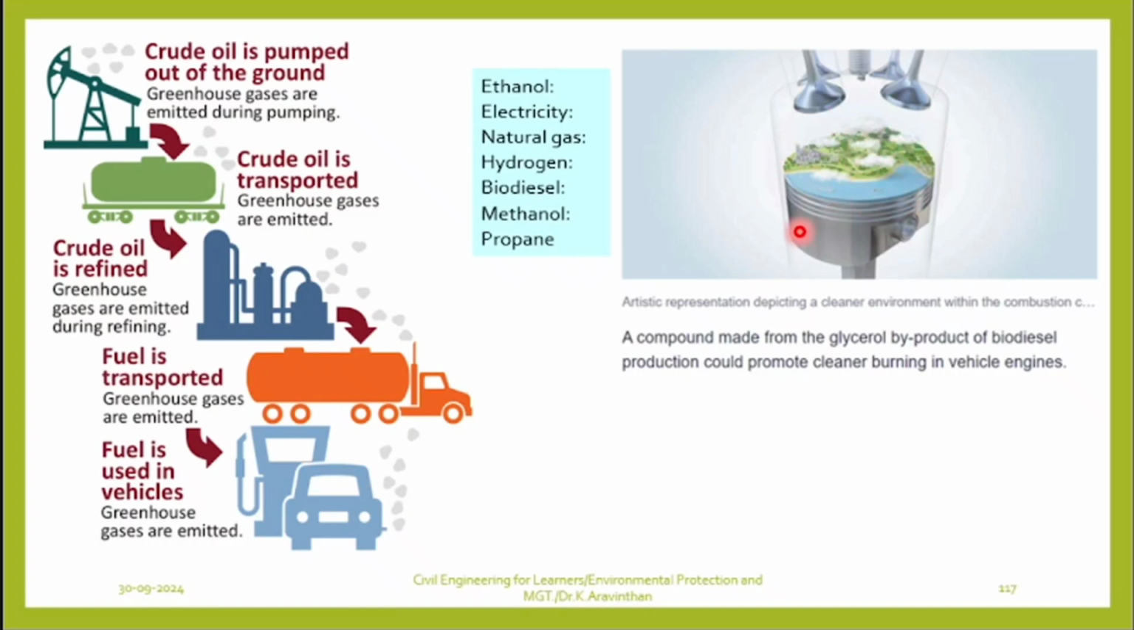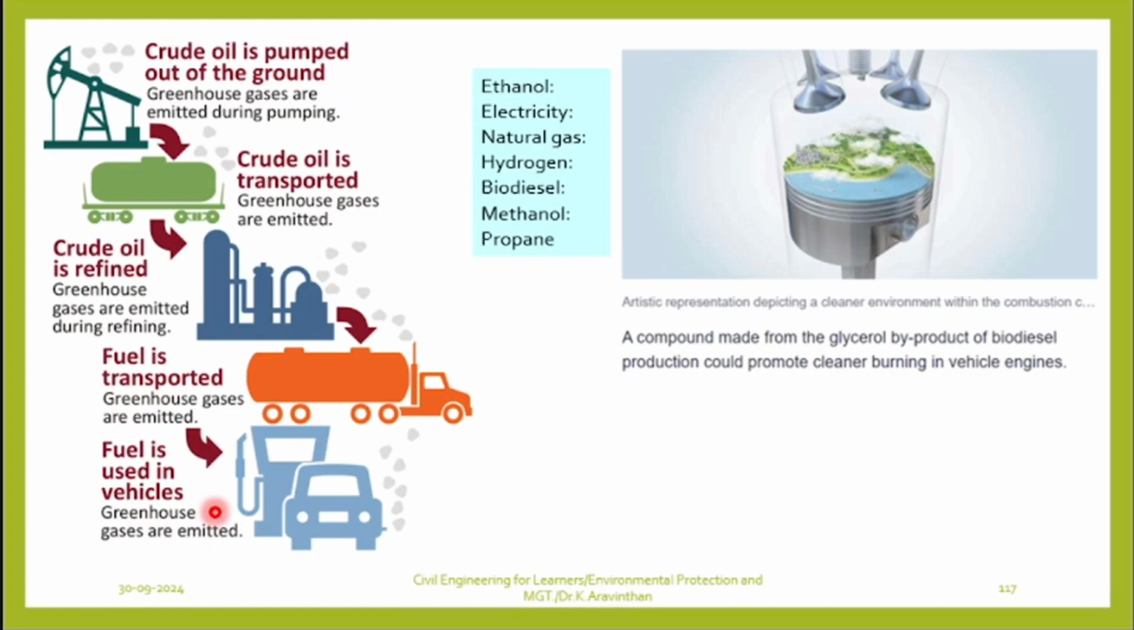Can you see this image? What we currently do is use crude oil. This crude oil is pumped from the ground and while pumping, you get greenhouse gases. These gases are emitted when crude oil is pumped out. During transportation after pumping, it has to be transferred from one place to another, and there also greenhouse gas is emitted. Crude oil is refined in oil refineries, which exhaust greenhouse gas. Finally, when you use it in a vehicle, this kind of harm also happens.